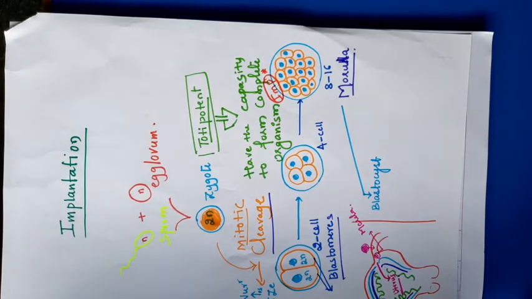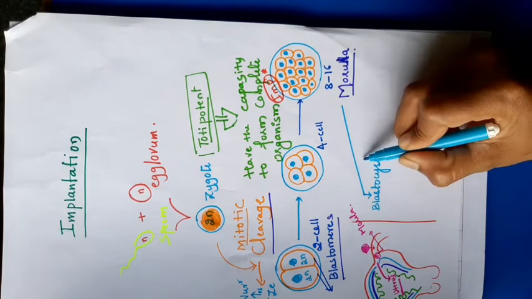When the blastocyst is present in the uterus, it secretes a lot of hormones. When the blastocyst forms inside the uterus, the uterus secretes a lot of hormones and the endometrium becomes thick.